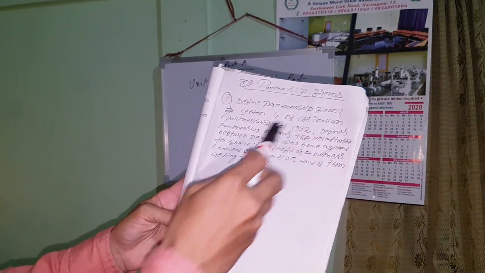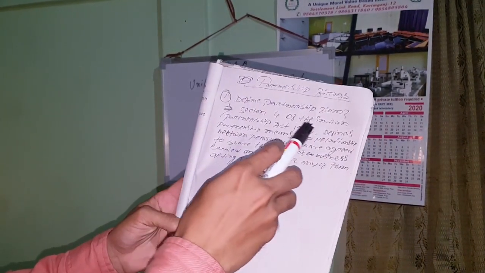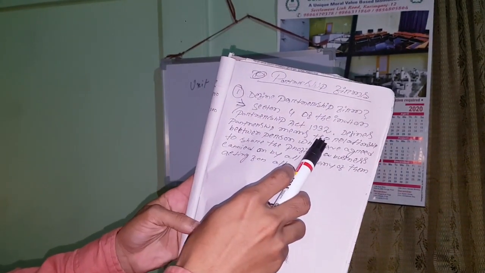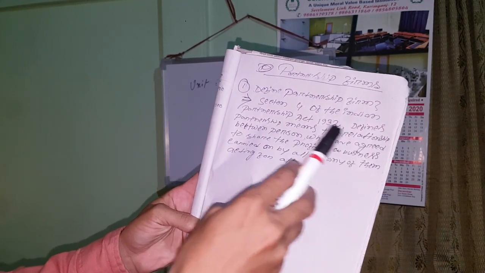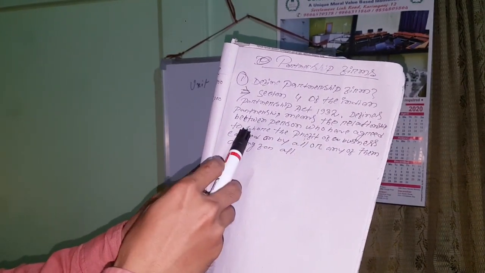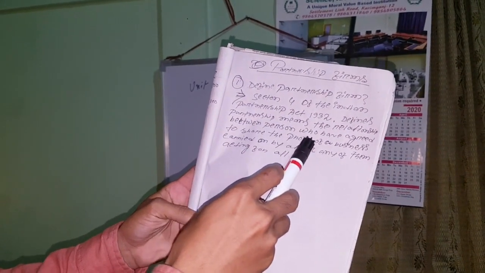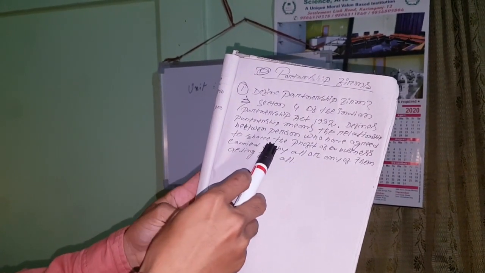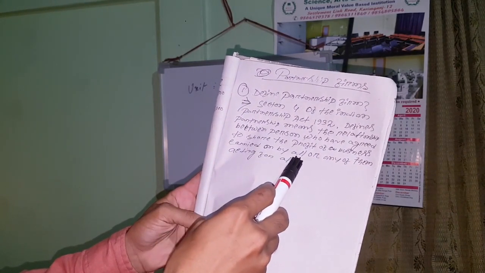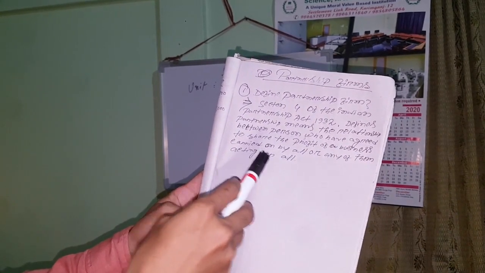Define partnership. Section 4 of the Indian Partnership Act 1932 defines partnership as the relationship between persons who have agreed to share the profit of a business carried on by all, or any of them acting for all.